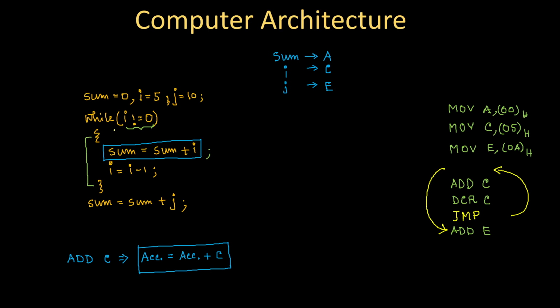Now, here you have to understand one thing. So basically what we write is: we will jump to this location if the result is 0. Result means after decrementing this I, the result becomes 0. So that's why the instruction that I will write is what we call JZ, meaning jump if the result is 0. And this JMP means simple jump, which doesn't require any condition.